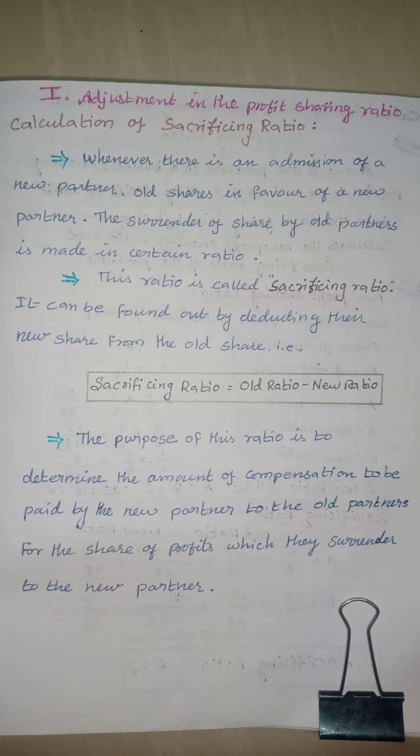The purpose of this ratio is to determine the amount of compensation to be paid by a new partner to the old partners for the share of profits which they surrender to the new partner. When a new partner comes into the business, the share the old partners sacrifice for the new partner is the sacrificing ratio. The calculation of the sacrificing ratio is old ratio minus new ratio.